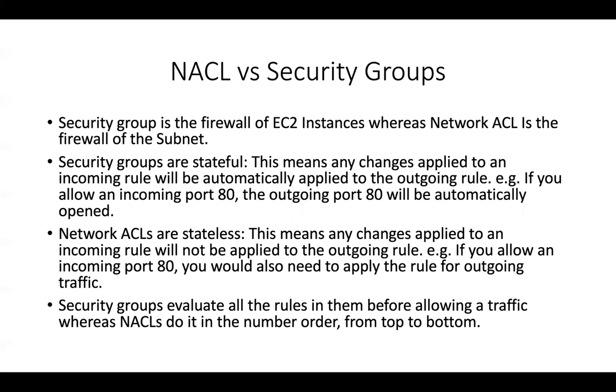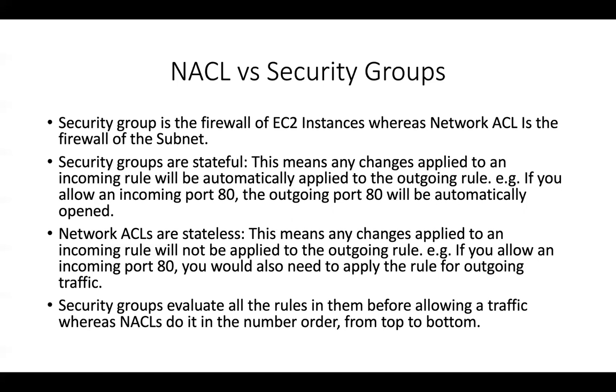With a network access control list, you will have to specify the inbound traffic as well as the outbound traffic. But with security groups, you will have to specify only the inbound traffic. Automatically the outbound traffic is also allowed on the same port that you specify for the inbound traffic, because it's stateful in nature. You can deny IP addresses only with a network access control list. You can't deny anything with your security group, because by default all rules are denied, and whatever rules you provide are allowed.